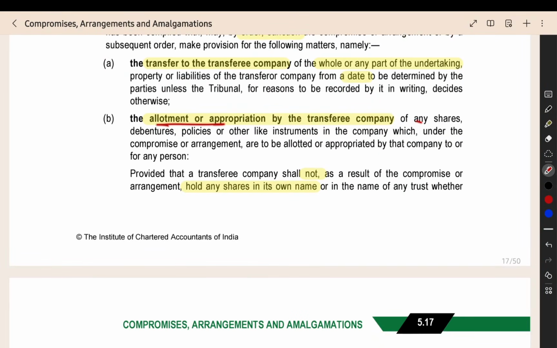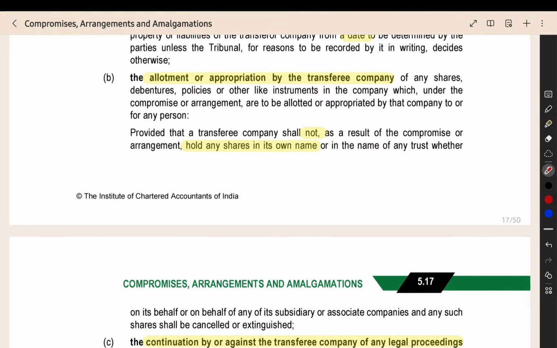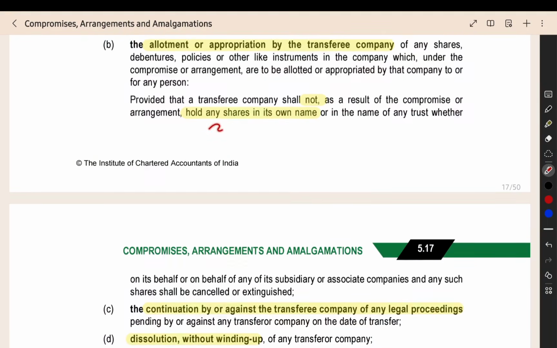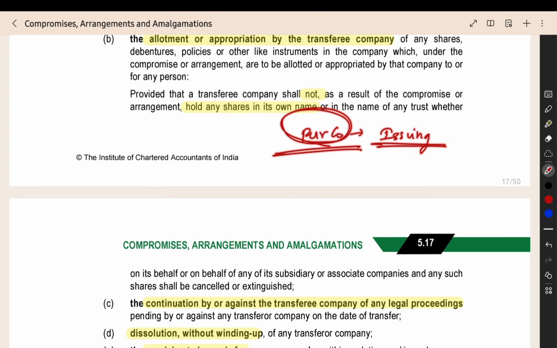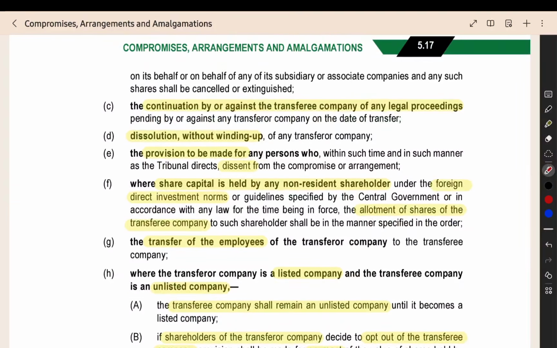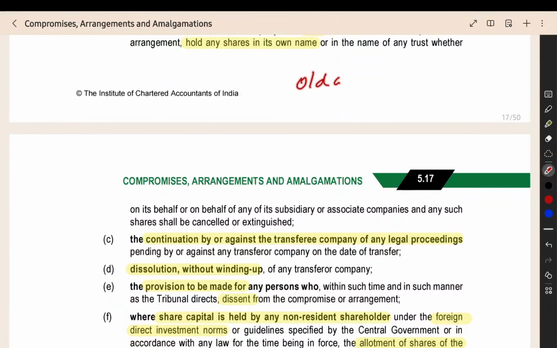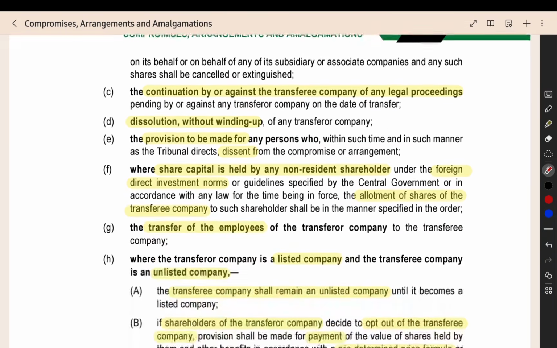Then allotment of shares, debenture, or whatever the instrument that will be allotted by the new company to the old company, that also will be specified properly. Then in this process, the issuing company, the new company, the purchasing company, it is issuing the shares, right? In this process, at any time, the shares of the purchasing company should not be held in its own name. Then, whatever legal proceedings are going on against the old company, now it will be dropped and it will be continued in the same manner against the new company. It will be transferred from the old company, and the new company will take over the legal proceedings.